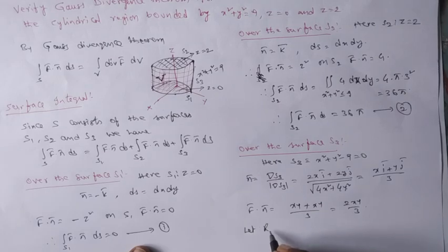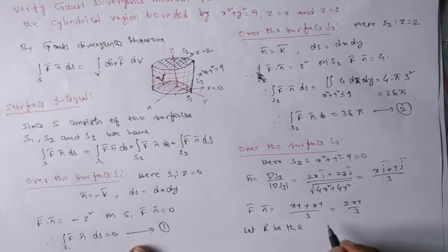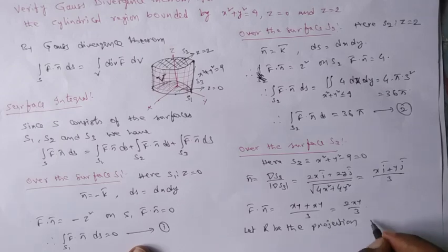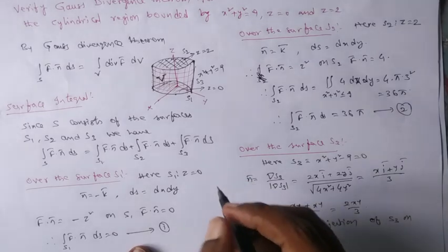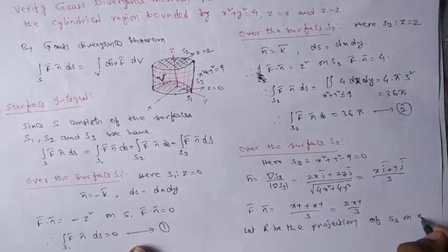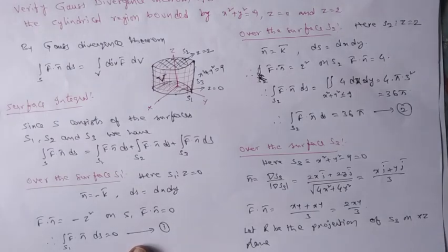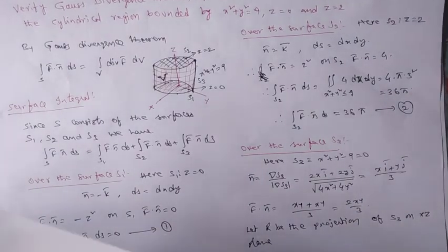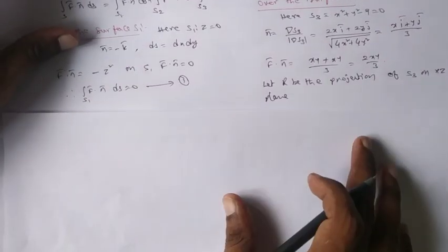Let R be the projection of S3. On which plane you may take? I may take here the xz plane. Then what happens? Once you are taking it so, we have an idea regarding how to evaluate the double integral.